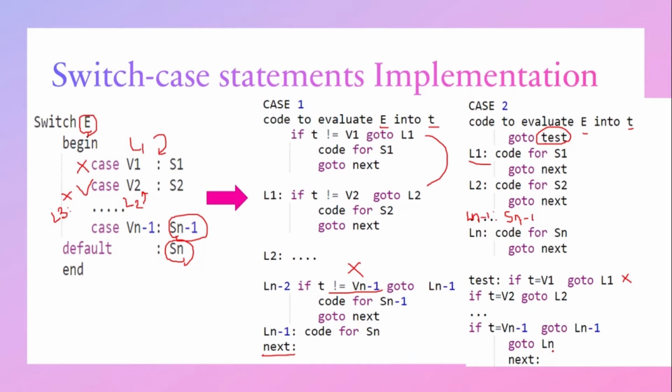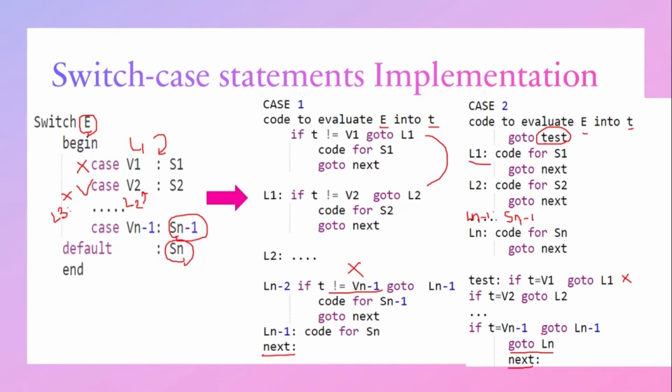So goto, after checking the conditions with all the case values, if all the if conditions go false, then finally where will it go? It will go to Ln, that is, it goes for executing the statements present under the default label. Then finally it comes to next. Next is nothing but a label for coming out of the switch statement. So these are the two ways of implementing the switch case statements.